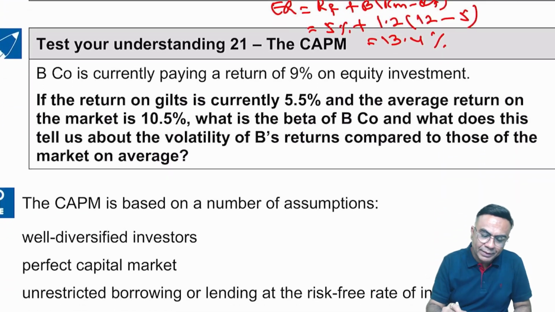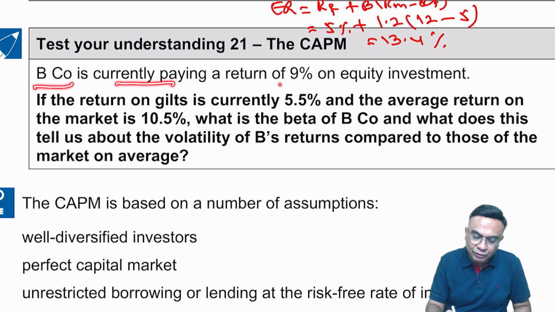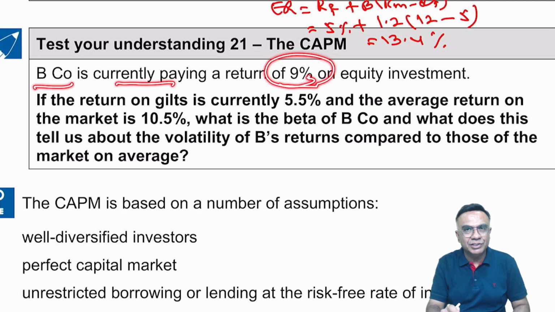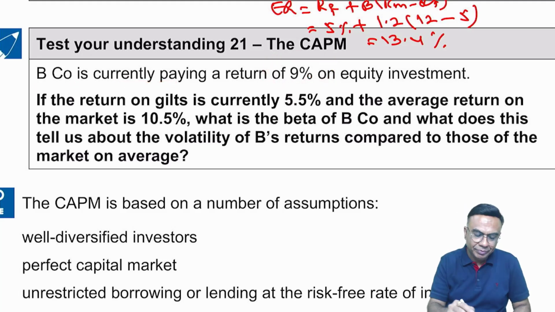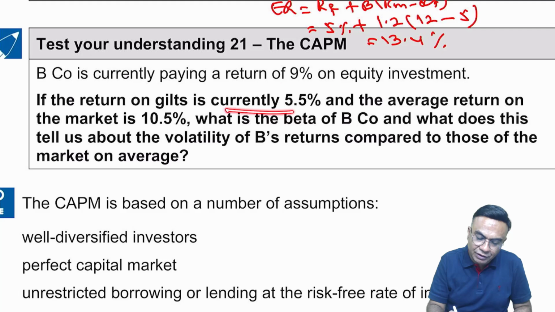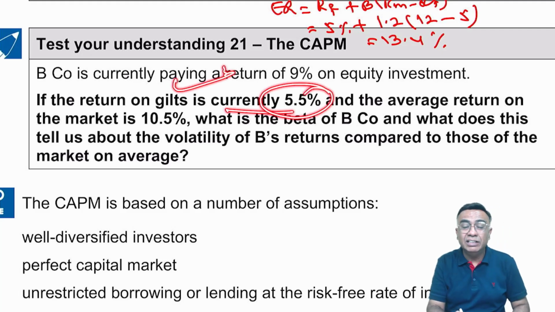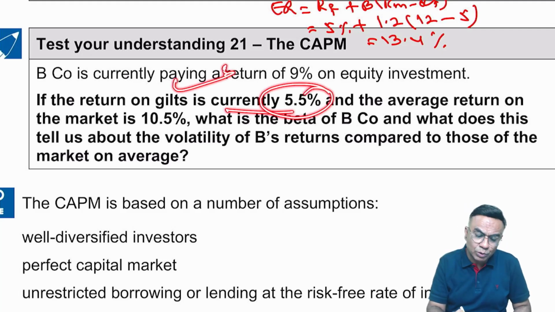This one. B company is currently paying a return of 9%. So this is the return which we can expect by investing in the equity of this company. If the return on GILTs is currently 5.5, this is gold linked government security. These are also government securities, GILTs.